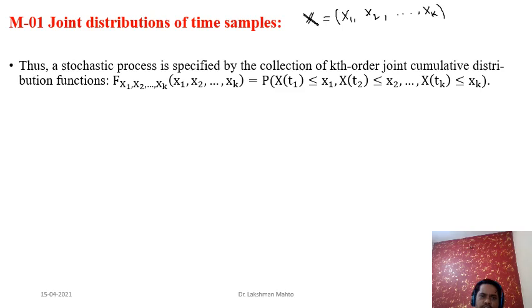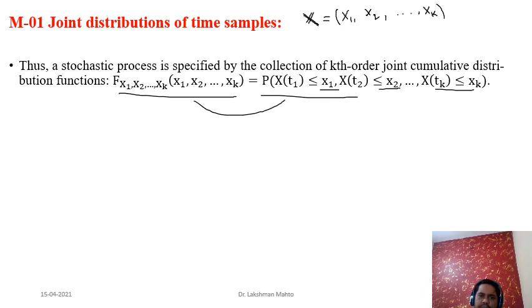So the stochastic process is specified by the collection of kth order joint CDFs. And how do we define the CDF? The joint CDF we always define by the joint probability that X1 is taking a value up to small x1, random variable X2 is taking a value up to small x2, and likewise Xk is taking a value up to small xk.